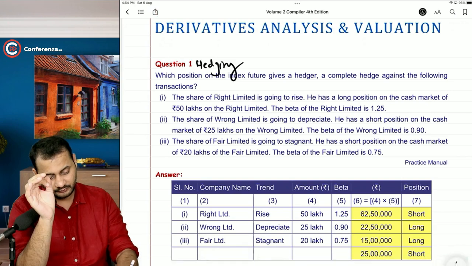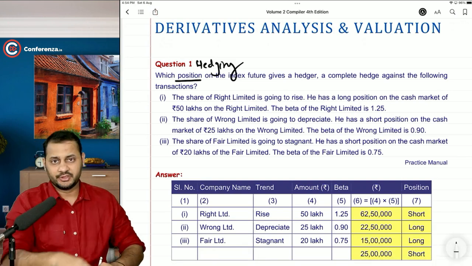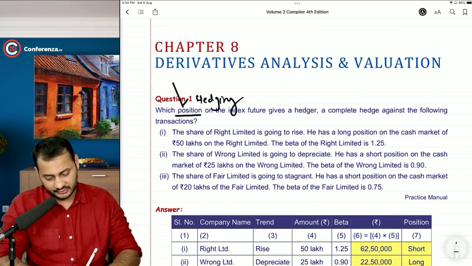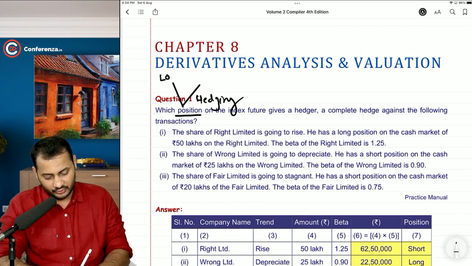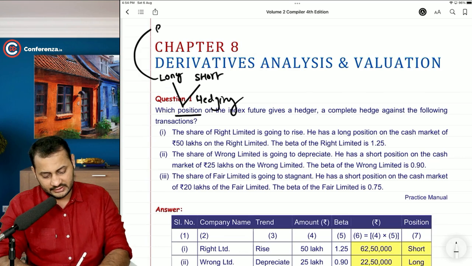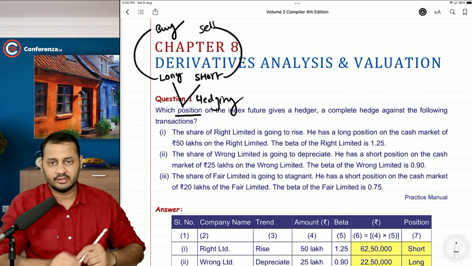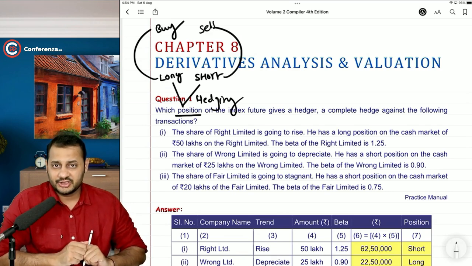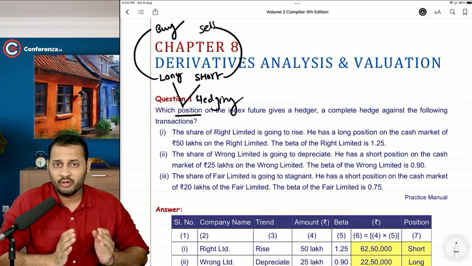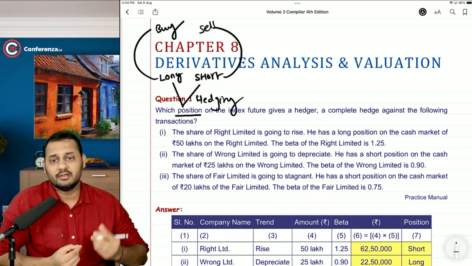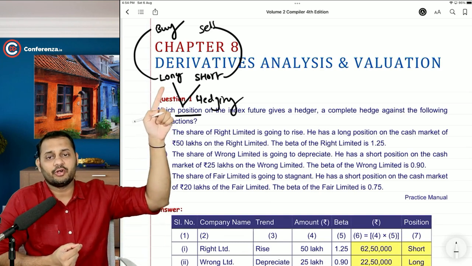Okay, which position on the index future? Now it's asking about the position. There are two types of position in the market. You can go long, you can go short. Long means you can buy, short means you can sell. So that's what the question is asking, whether we should buy or sell. In a technical term, it's a long or short position.